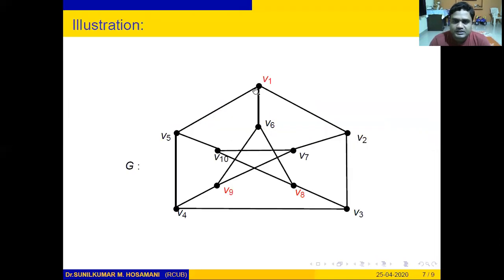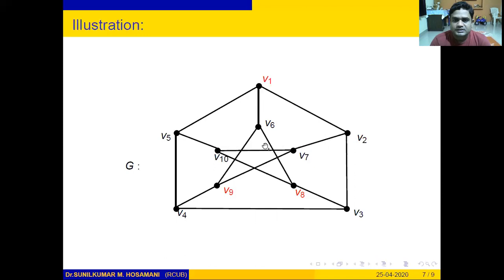For example, here you can see that V1, V8, V9 is a minimal dominating set. Its complement is all the remaining vertices, that is V2, V3, V4, V5, V6, V10 and V7. You can see that the complement of this set is also a dominating set, meaning all these vertices cover every one of the remaining vertices in the given graph.